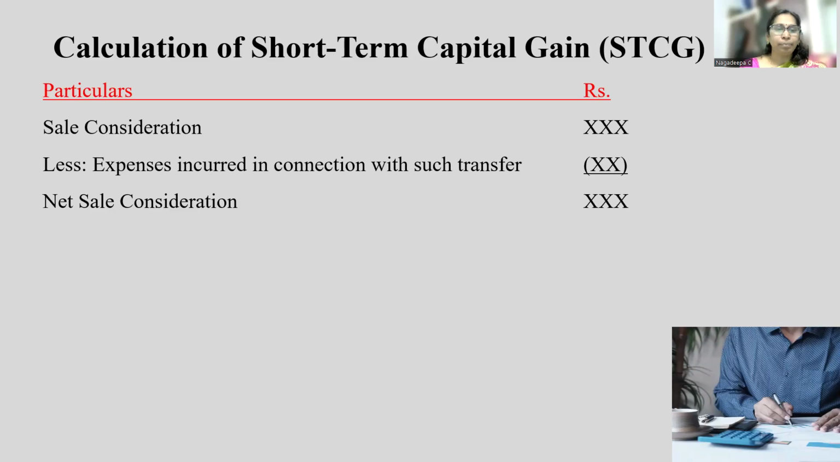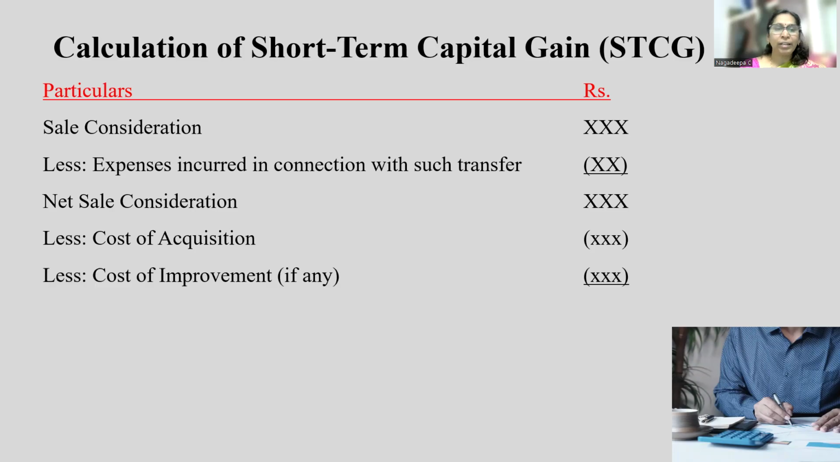Once you deduct the expenses from the sale consideration, you will get the answer that is called the net sale consideration. So from the net sale consideration, now you're going to deduct the acquisition cost, or cost of acquisition, cost of purchase, we can say that. You would have purchased that particular asset at a particular time. What is the amount you have incurred to purchase? That amount is called the cost of acquisition. And that should be deducted.